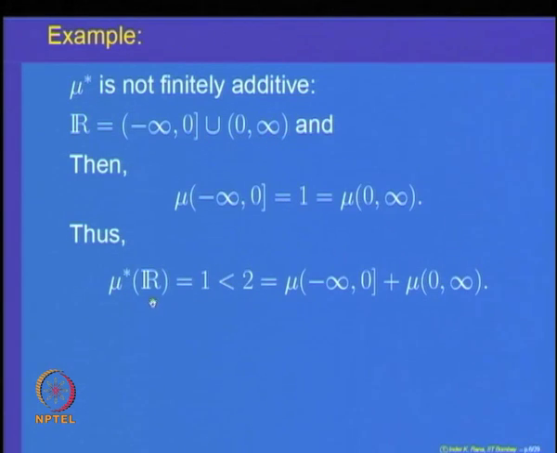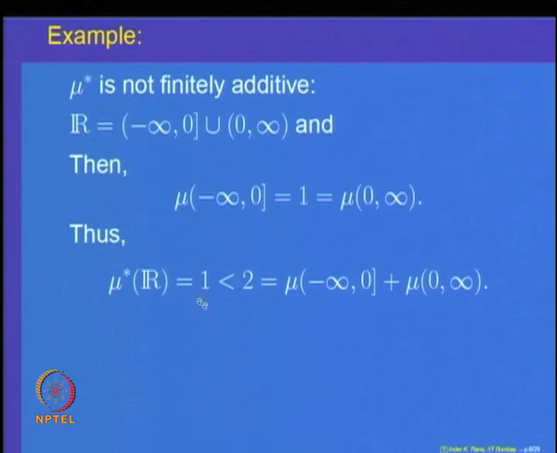So, mu star of R is strictly less than mu star of minus infinity to 0 plus mu star of 0 to infinity. That says that the set function mu star is not even finitely additive.